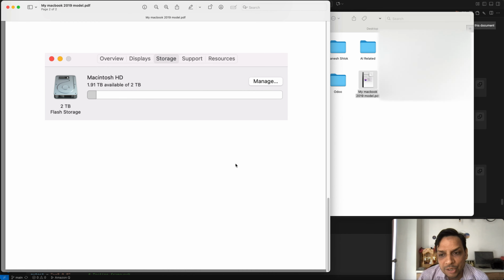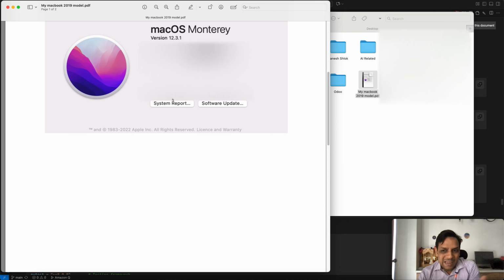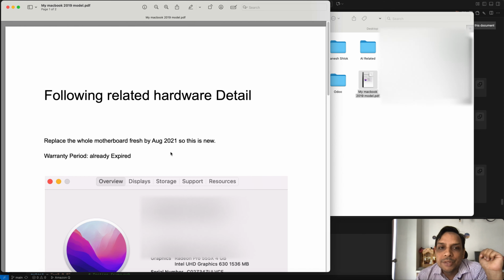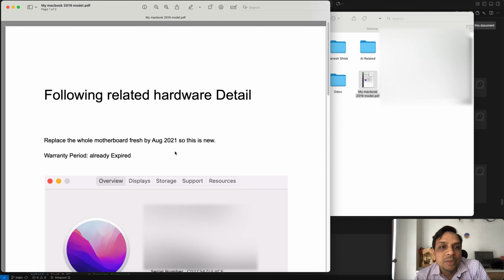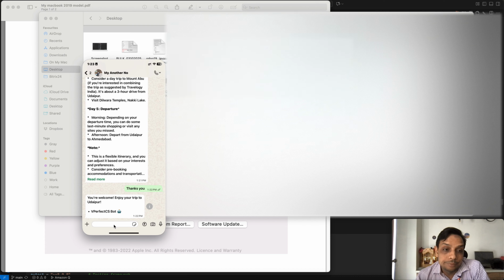Obviously it contains images, it's not purely text, so the extracted information may not be that accurate because I did not use a great PDF tool. But let's try this query: the whole motherboard was replaced in August 2021. Let me ask this related query and check.